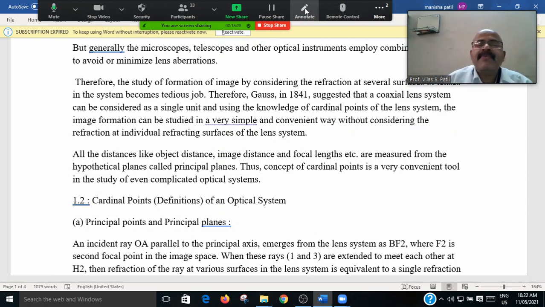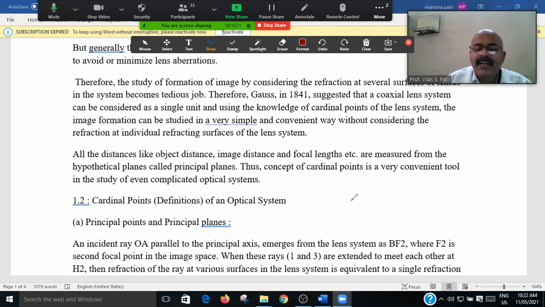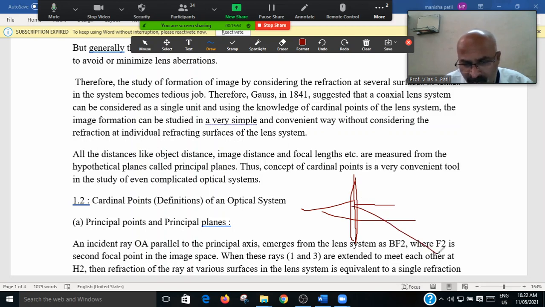Consider, if I use the annotate, that this is the convex lens, this is the principal axis, and this central plane is the principal plane. All the distances on the image side, the object side, and for the focal point are measured with respect to the principal plane, which is hypothetical, at the center of the lens and perpendicular to the principal axis.